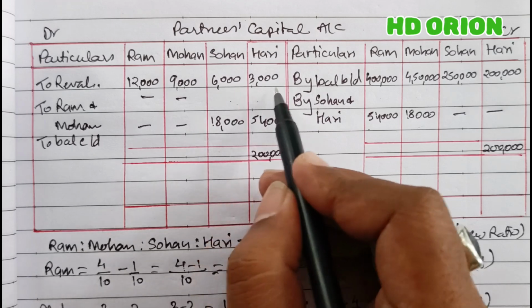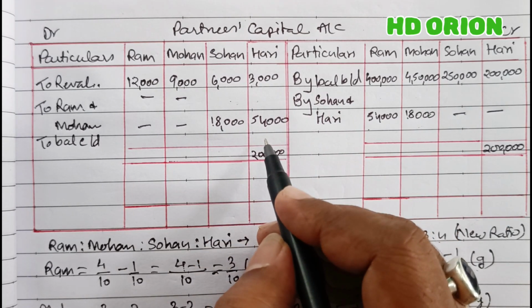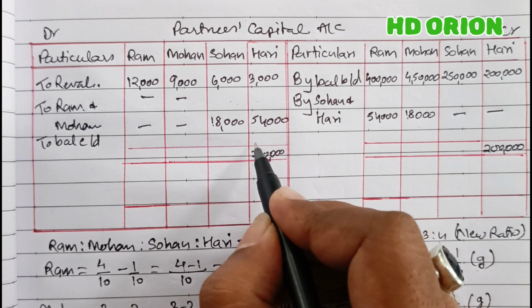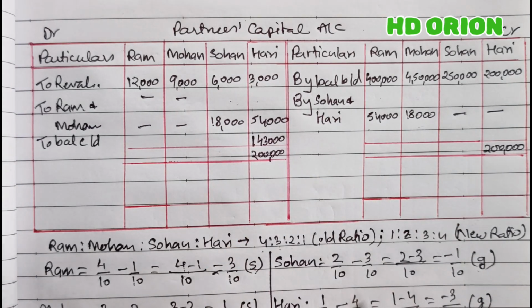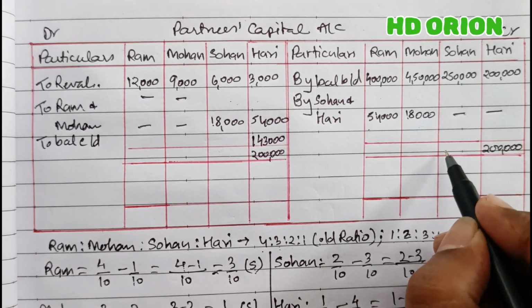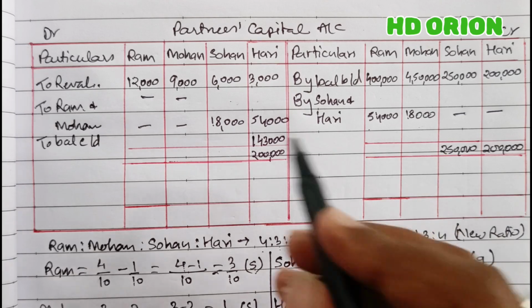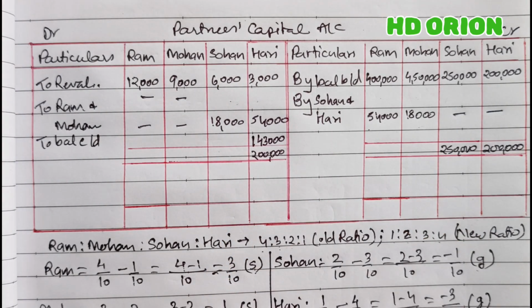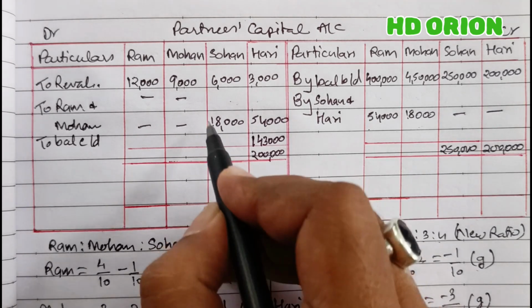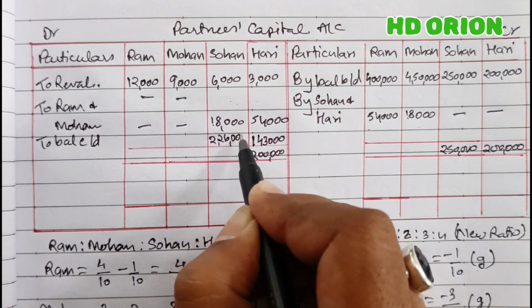So 2 lakh minus 3,000 minus 54,000, the balancing figure we will get is rupees 1,43,000. And for Sohan it is 2,50,000 minus 6,000 minus 18,000 is rupees 2,26,000.